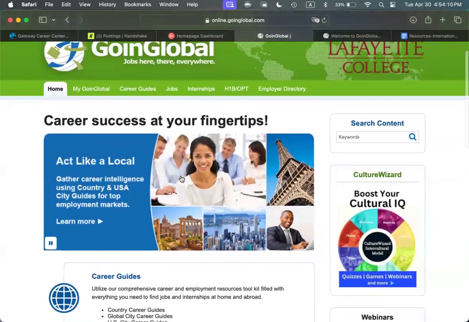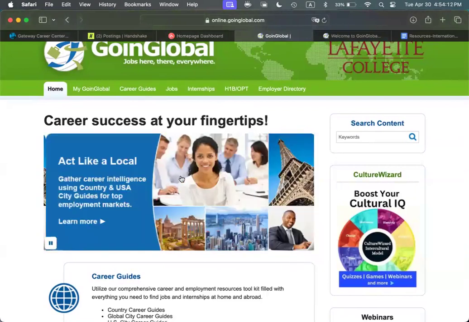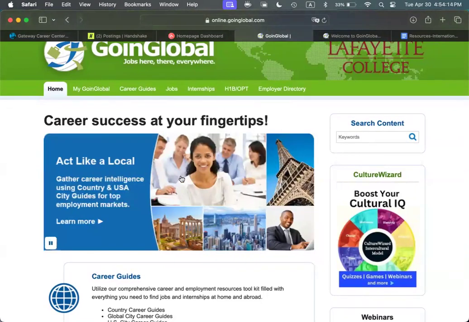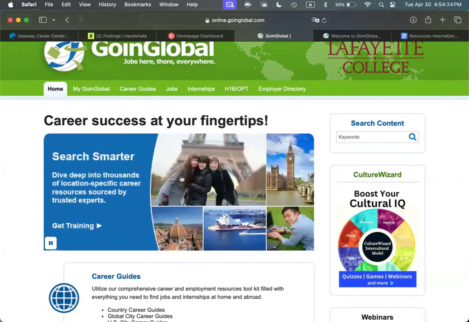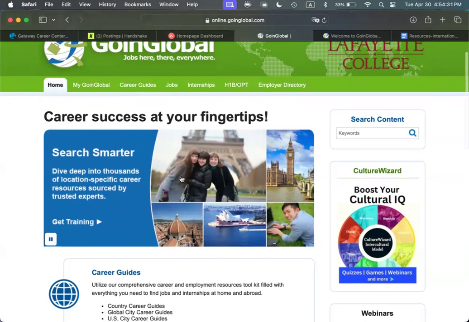This tool is designed to support international students with their search for opportunities in the United States, in their home country, or another global location. The H-1B database and the H-1B employer list within each US city career guide are key resources for international students seeking professional opportunities in the United States.